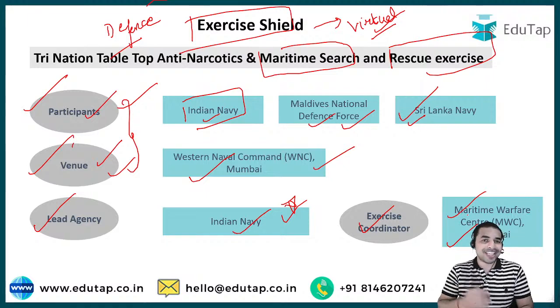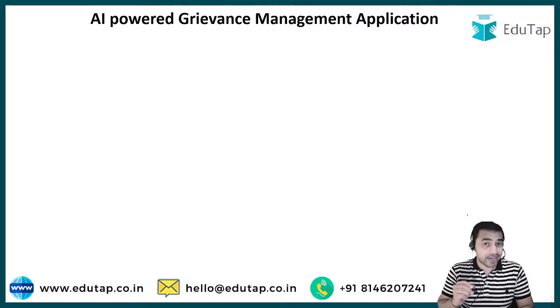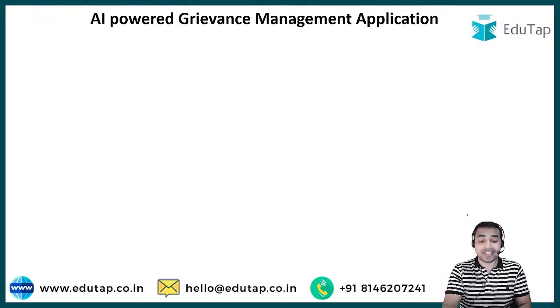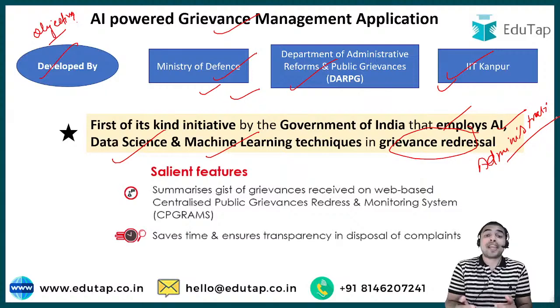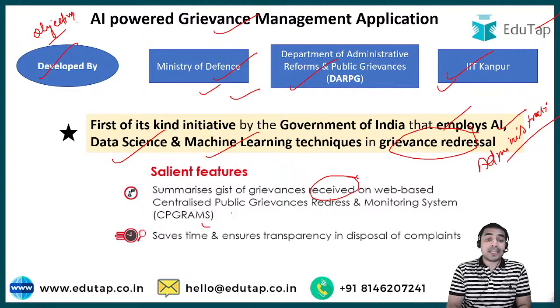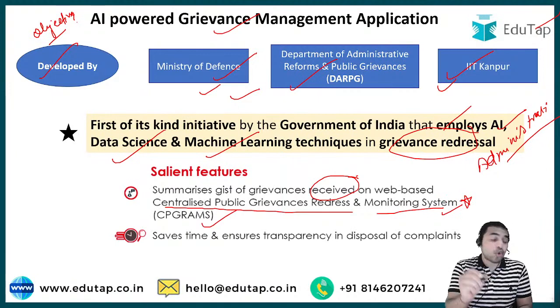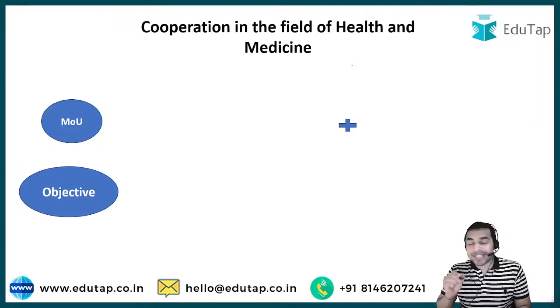Now let's move ahead to the next news. The next news is that an artificial intelligence powered grievance management application has recently been inaugurated and released by the Indian Defence Minister Shri Rajnath Singh, to make it better for the public. And guys, if we talk about the salient features of this, it summarizes grievances received on the web based CPGRAMS, that is the Centralized Public Grievances Redress and Monitoring System. So guys, the full form of CPGRAMS is also very important.